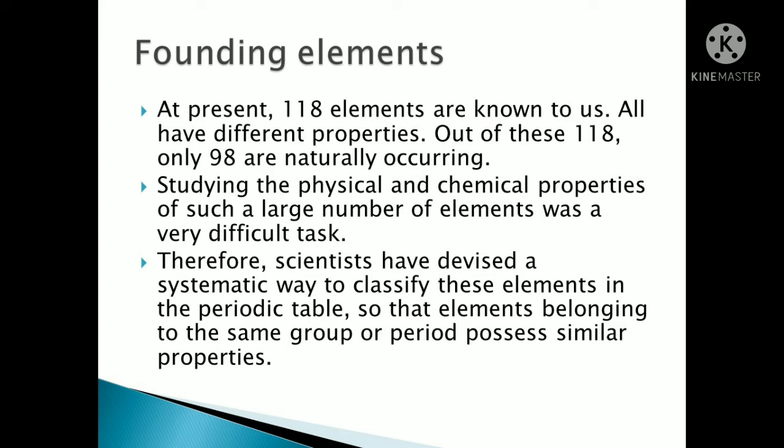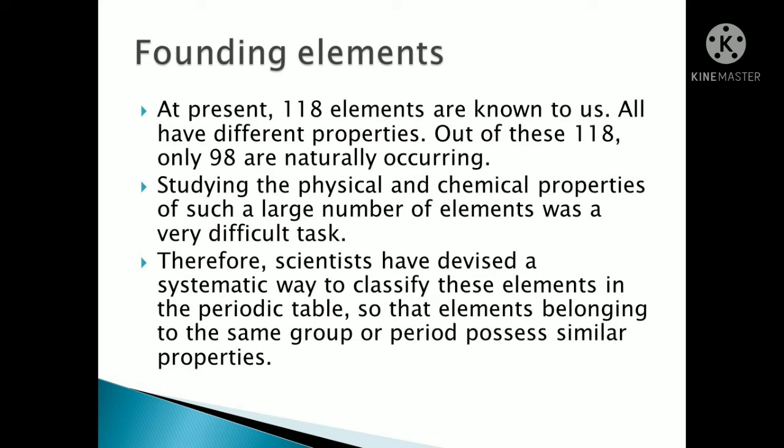In the early stage, now we know that there are 118 elements. These are known to us and all have different properties. Out of these 118 elements, 98 are naturally occurring. Studying the physical and chemical properties of such a large number of elements was a very difficult task.